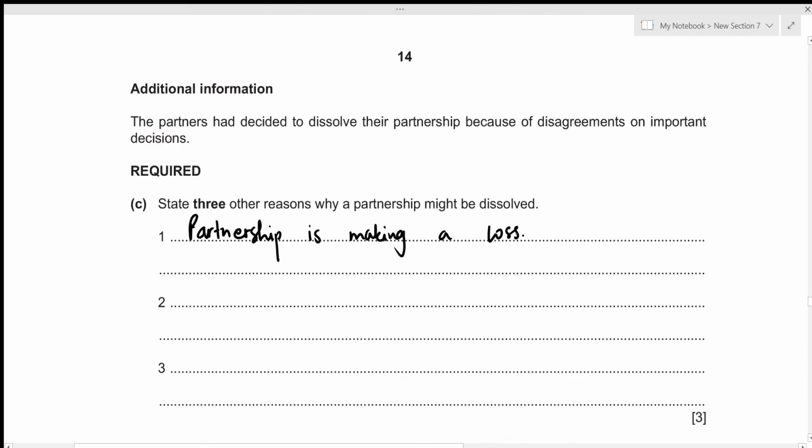The second reason would be retirement of a partner. If one partner wishes to withdraw from the partnership, then other partners might do the same as well. So that could be a reason. Retirement of a partner. The next one could be death of a partner. So if there is a partnership of 2 people and one of those partners dies, then the other partner has to dissolve the partnership. So that would be another reason. Death of a partner. Alright, this concludes the third part as well as this question.